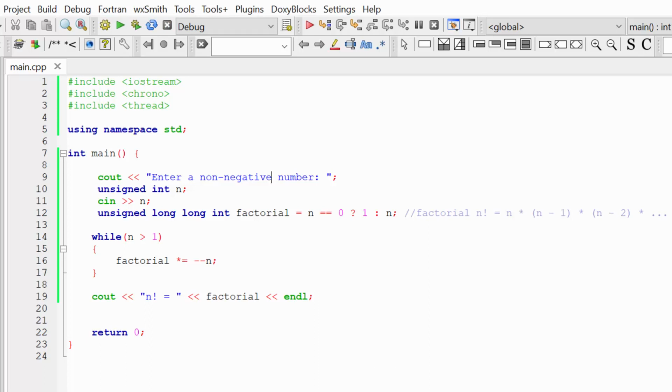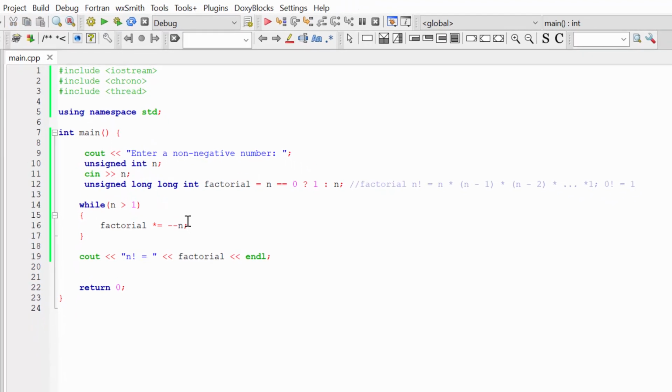In the second part of our lesson, I want to show you a modification of the while loop called the do while loop. So in the while loop, you can see that first we check our condition, and if this condition is true, we execute code in these curly brackets. And if this condition is false, we are not going to execute this code. But what if I want to first execute code and then check the condition after executing this code? For this purpose, we are going to use the do while loop.